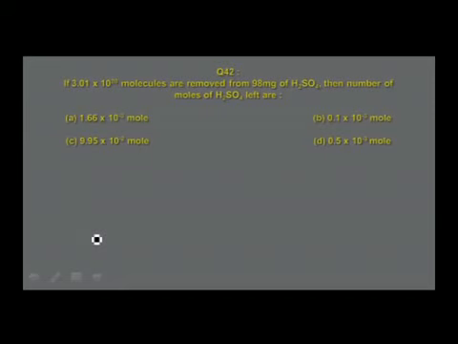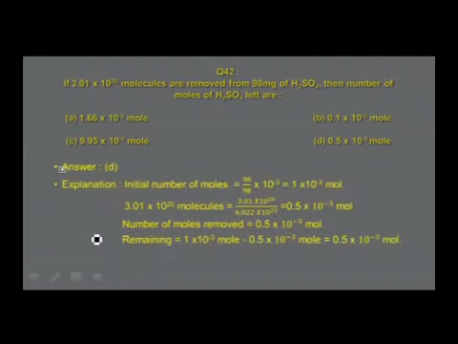As I told you, the formula to be used: Avogadro number of molecules weighs molar mass. Using that formula, see, this is how I have worked out. For 98 milligrams of sulfuric acid, how many moles you get? 98 milligrams, converted that into grams, it is found to be 98 into 10 power minus 3 by molar mass, that is 98, which is equal to 1 into 10 power minus 3 moles.